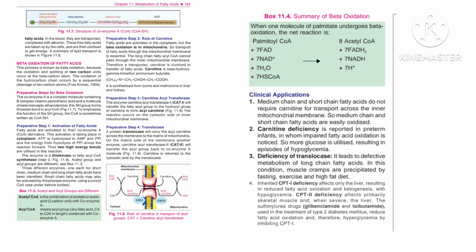On the matrix side of the membrane, another enzyme, carnitine acyl transferase 2, CAT2, will transfer the acyl group back to coenzyme A molecule, Fig. 11.8. Carnitine is returned to the cytosolic side by the translocase. Fig. 11.7. Structure of coenzyme A, CoA, CoA-SH. Acetyl-CoA is the combination of acetate or acetic acid, 2 carbon unit, with coenzyme A.